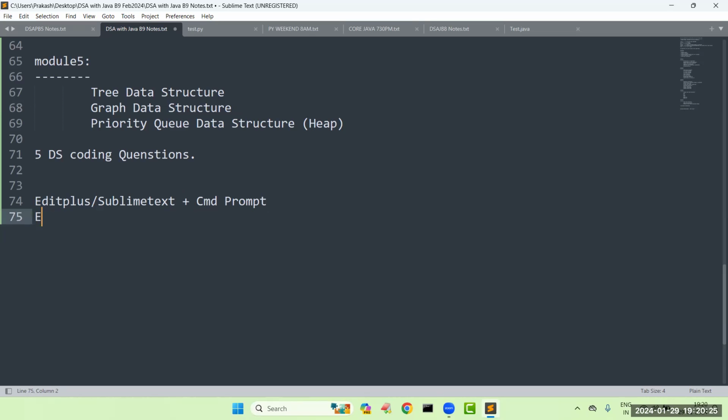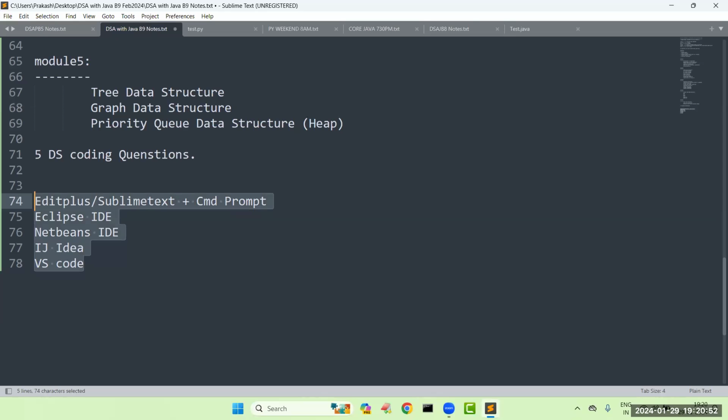And in some cases, I'm going to use Eclipse IDE also. And in some cases, NetBeans IDE also. And IntelliJ IDEA also I'm going to use. Like that, we are going to use these tools. Even VS Code also. We are going to use these tools to execute our programs. Topic to topic, I'm going to change.